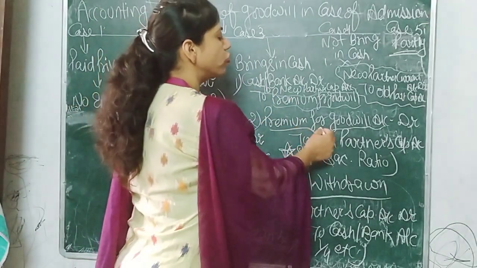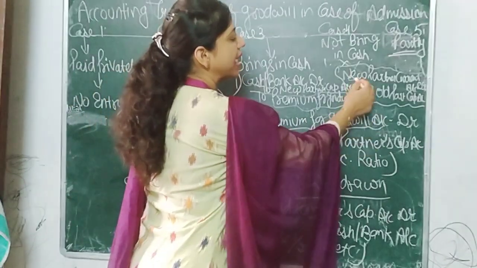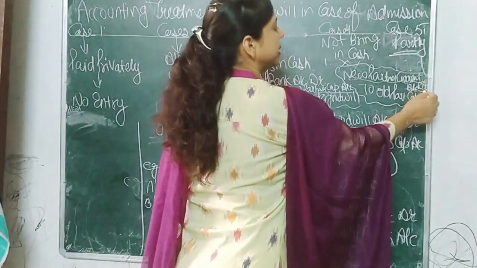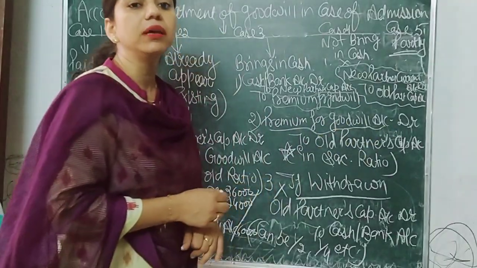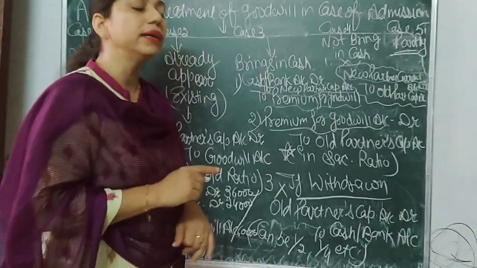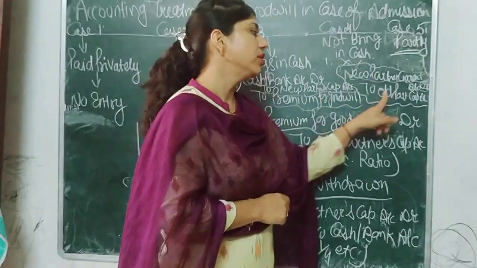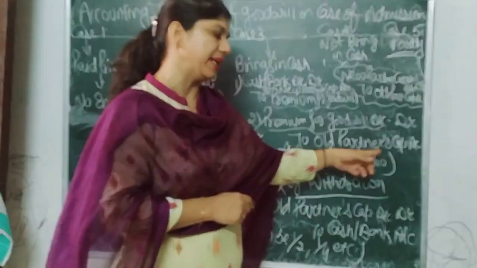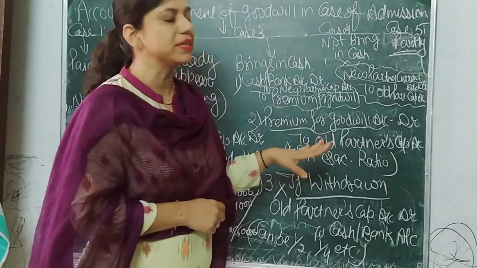Just in place of premium for goodwill, we have to debit new partner's current account, debit to old partners' capital accounts. The remaining entry will be the same.